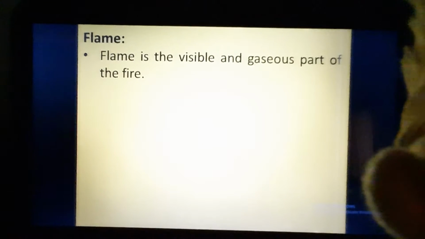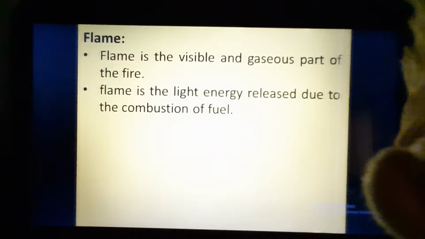In this lecture we are going to discuss the topic of flame. So what is flame? Flame is the visible and gaseous part of the fire. Flame is the light energy which is released due to the combustion of fuel.